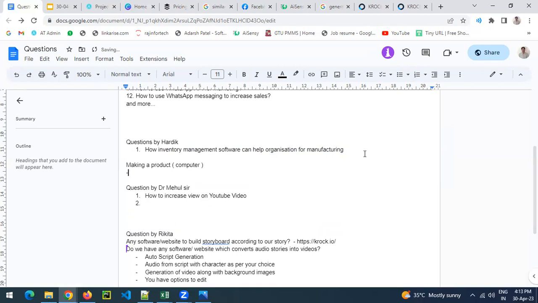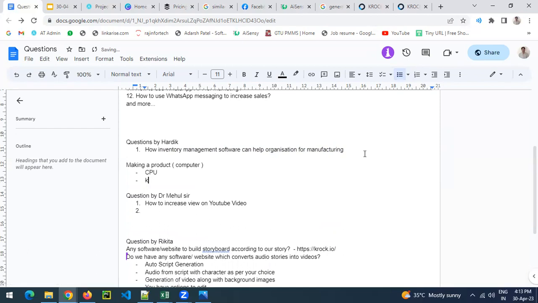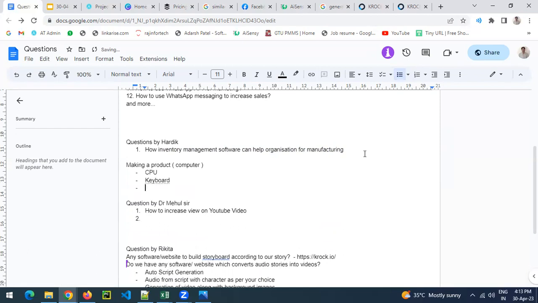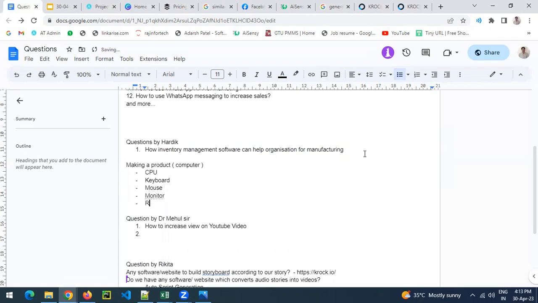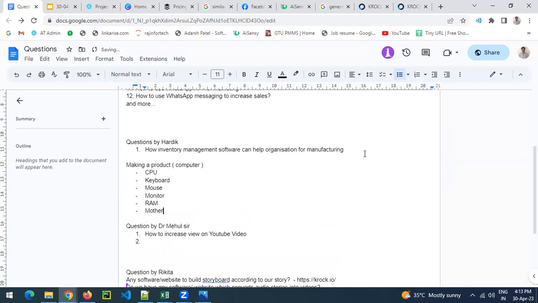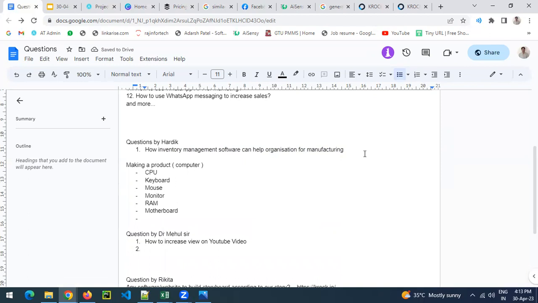You are making a computer product. So what you need is a CPU, a keyboard, a mouse, a monitor, RAM, a motherboard, and so many other items. Just for simplicity, we are taking the example of a computer that you want to make. These are all the raw material for you.